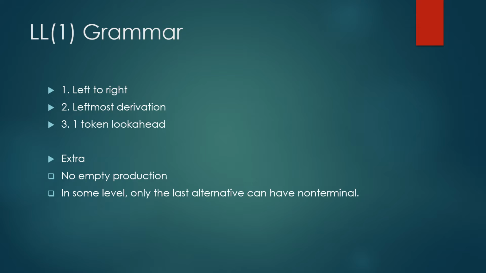In this class, we learn about LL1 grammar, which is left to right, leftmost derivation, one token look ahead. In Python, there are extra restrictions, which is no empty production, which means that every rule has to be something that does not end in an empty string. And another one is that in some level only the last alternative can be non-terminal.